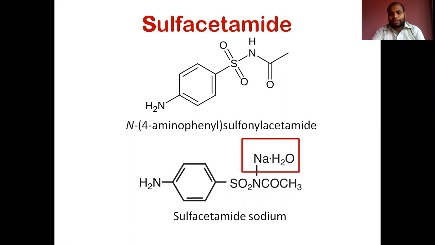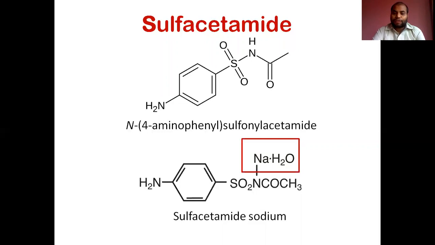As we have seen, sulfonamides are generally sulfur containing compounds or antibiotics, generally known as sulfur drugs. These sulfur drugs act as bacteriostatic agents that stop the growth of bacteria by blocking the enzyme dihydropteroate synthetase, which is involved in the synthesis of folic acid.